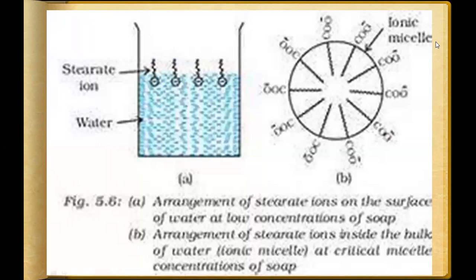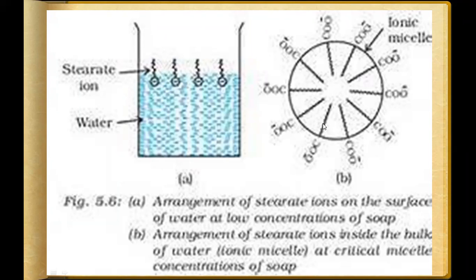For example, whenever we apply soap, what happens? If I put soap in the water, the water loving parts move towards the water and the water hating part is on the outward side. Why? Because this part is water hating, it moves out.